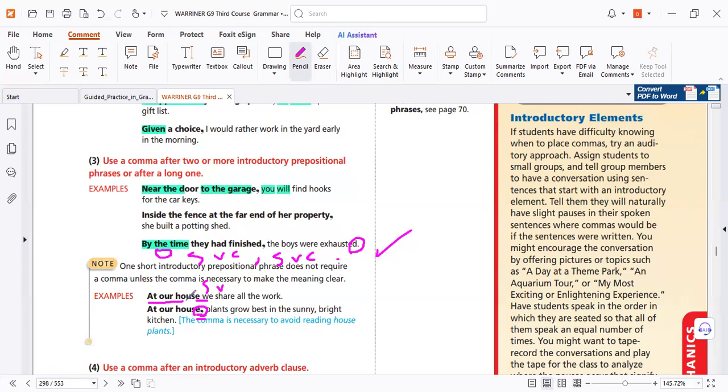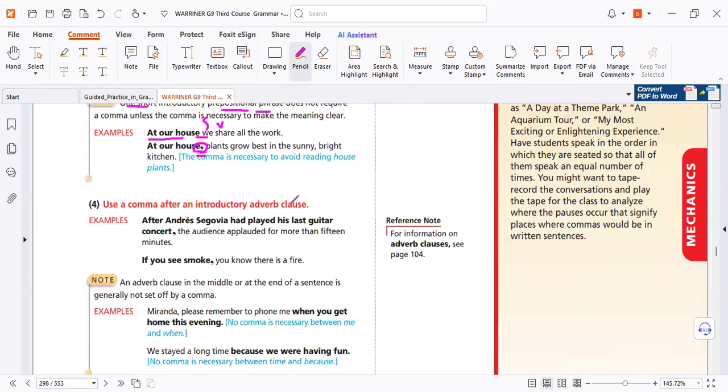Remember, if it is a short prepositional phrase, is it short? We can use a comma or not. So if you find answers, one without and one with, take care. But don't worry, in the test you need a comma, because we will not test you on short phrases, only long ones like that. Be careful.